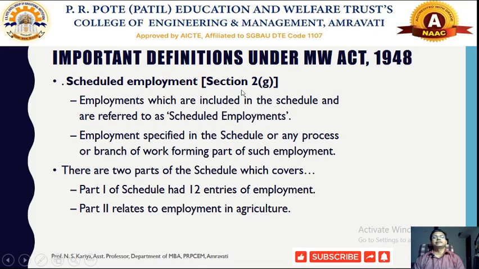So any workers belonging to the unorganized sector, working in different industries, or for example in agricultural farming, will be covered under this part 1 and part 2 of the schedule. Initially, whenever this act was formulated, 12 entries of employment were covered in part 1, and other employments belonging to agriculture were covered in part 2.